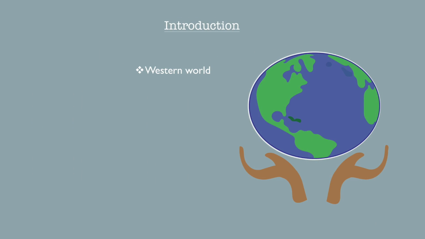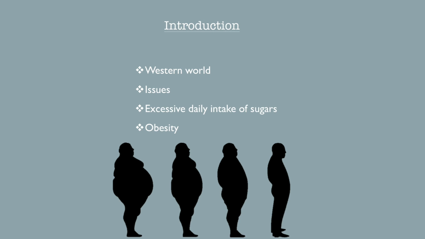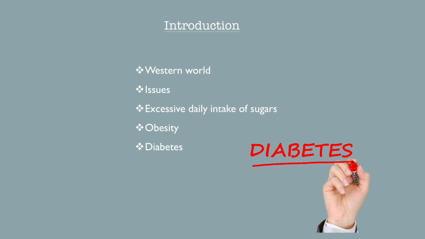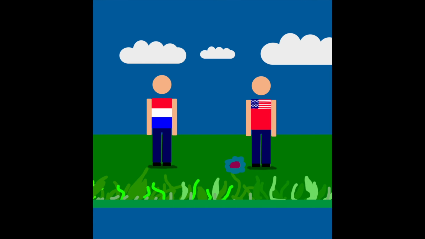The current modern Western world has many privileges and advantages. However, this modern society also has its modern issues. One of these issues is the excessive daily intake of sugars, which is correlated with several lifestyle diseases such as obesity, diabetes, and cardiovascular disease. Two examples of countries where people eat way too much sugar are the Netherlands and the United States of America.